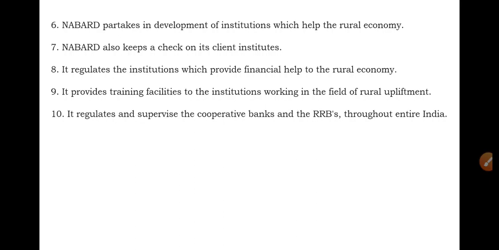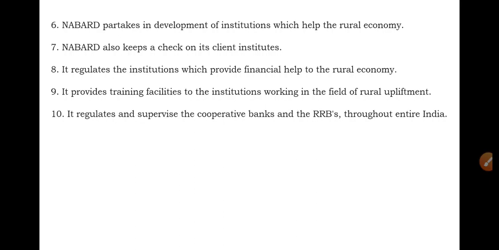So we discussed in this video about NABARD, the National Bank for Agriculture and Rural Development. It was established on 12th July 1982 by replacing three institutions, and the purpose of NABARD is agricultural development, rural development, credit planning, refinance, regulatory body for regional rural banks, and regulatory body for apex cooperative banks.